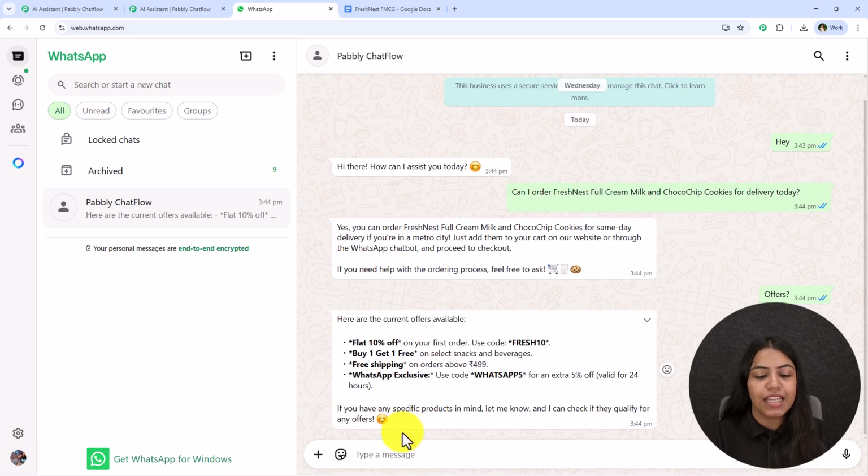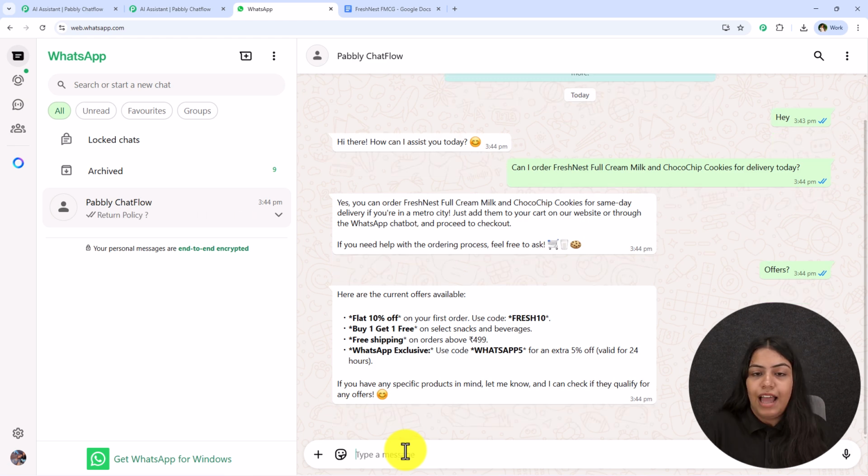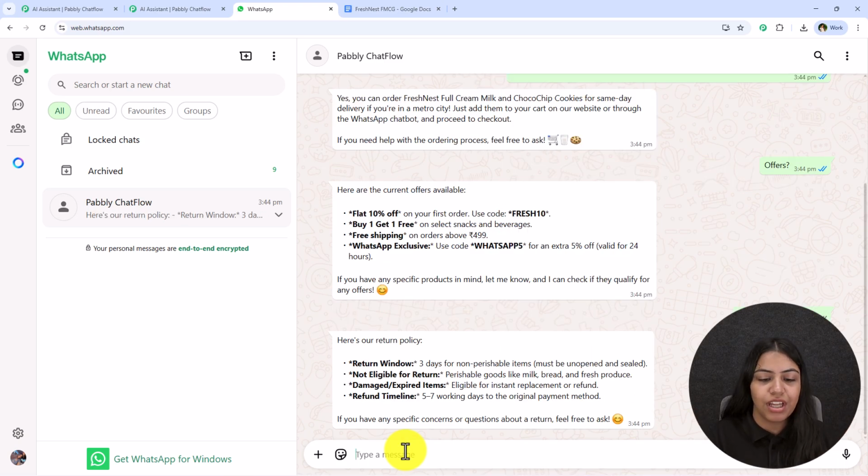Let's say I'm going to ask another question, which is about refunds and return. I'm going to type return policy over here and send this message. Once I send this message, once again the AI assistant is going to solve my query within seconds, and you're going to see it is sharing the return details and the refund timelines.